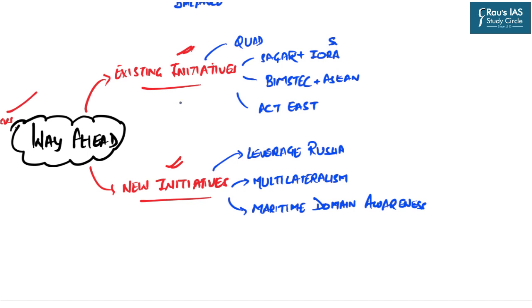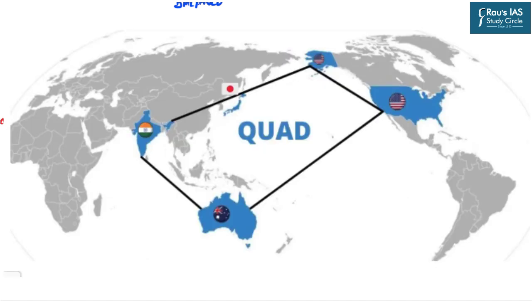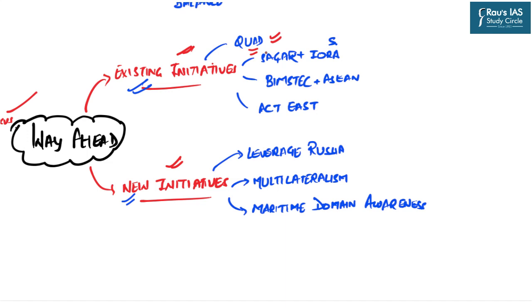So now let us move towards the way ahead. Now, the way ahead should be learned in two ways. That is, first we must focus on the existing initiatives, and then we should also focus on the new initiatives which should be taken. As far as the existing initiatives are concerned, we have the Quad, that is the Quadrilateral Security Dialogue between four countries: the US, Australia, Japan, and India. Now, this Quad was primarily built to establish a free and secure Indo-Pacific region and to prohibit any unilateral attempt to change the level of peace in this particular region.